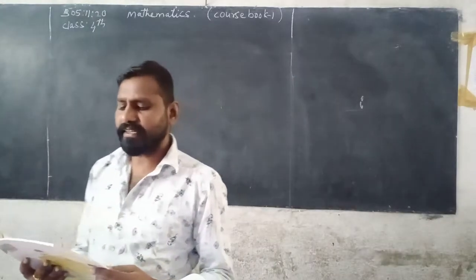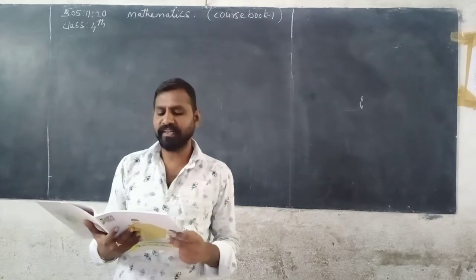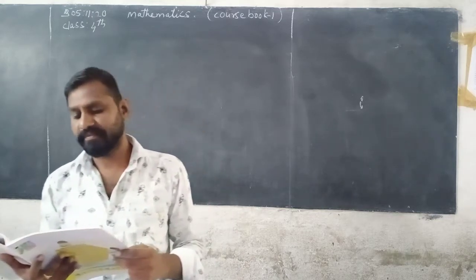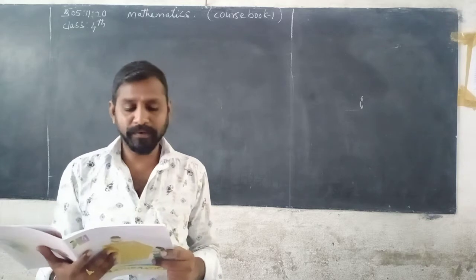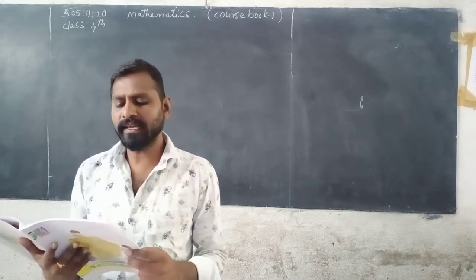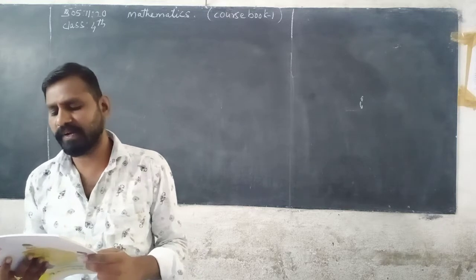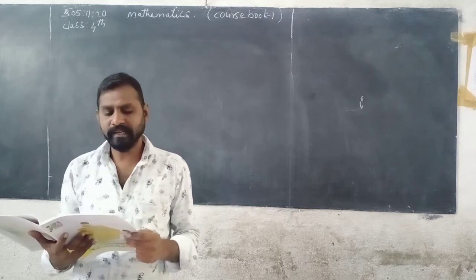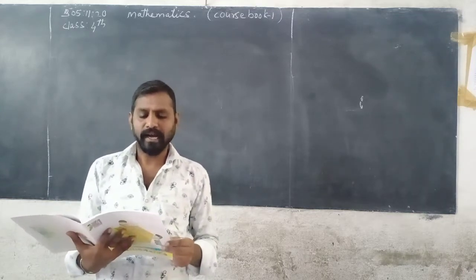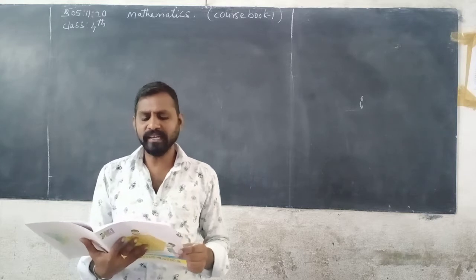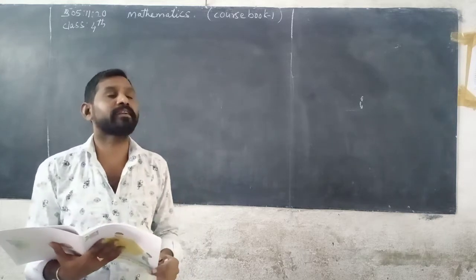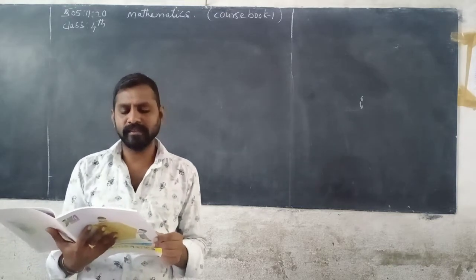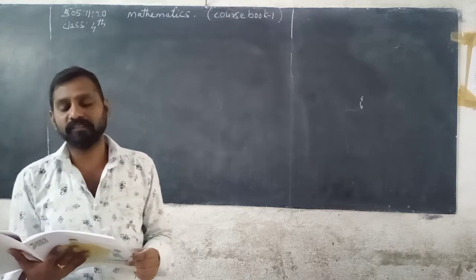Anita went to a grocery shop to buy 1 kg 750 grams chana dal and 1 kg 600 grams wheat flour. The shopkeeper told Anita that he had only 500 grams, 200 grams and 50 grams packets. In how many ways can she purchase the needed items in the required quantities?